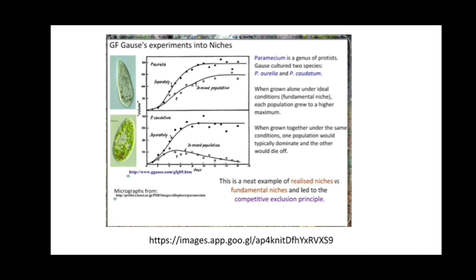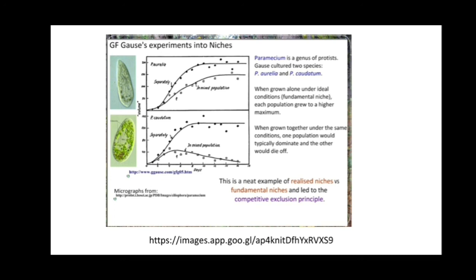When grown together under the same conditions, one population would typically dominate the other population, and the other would die off. So this is a neat example of realized niche versus fundamental niche, and it led to the competitive exclusion principle.